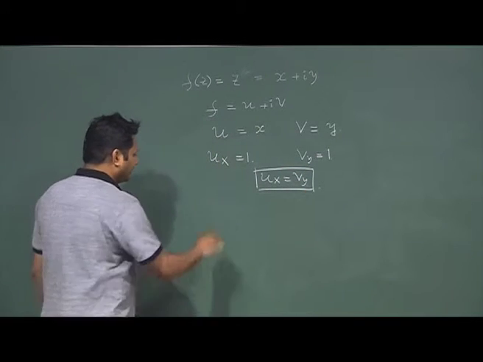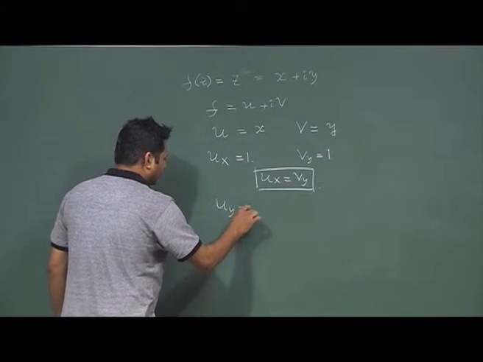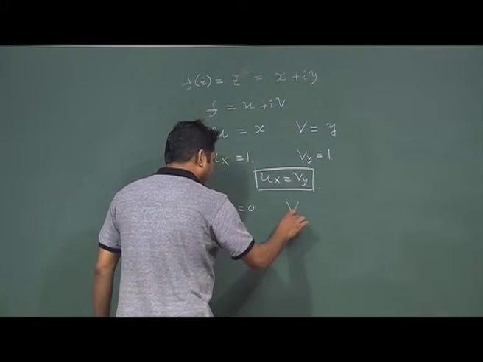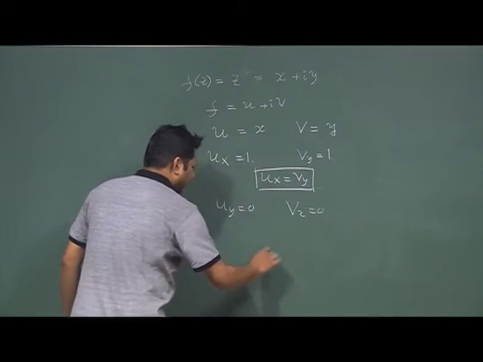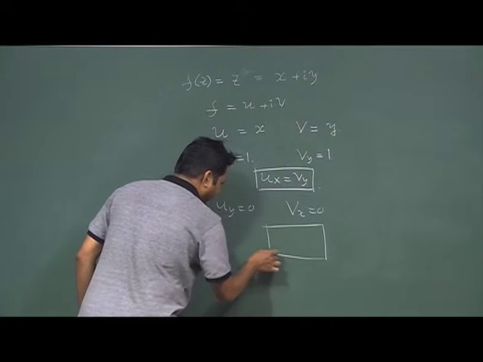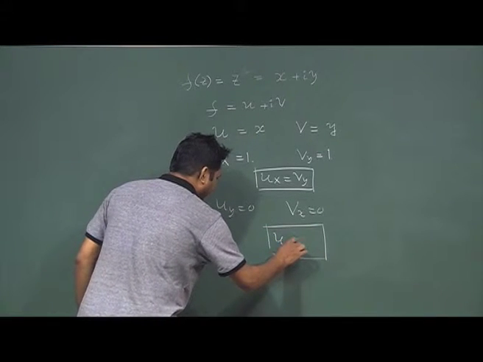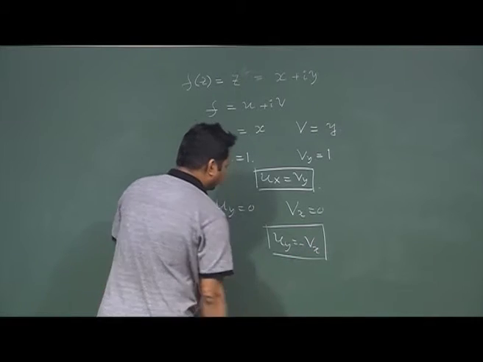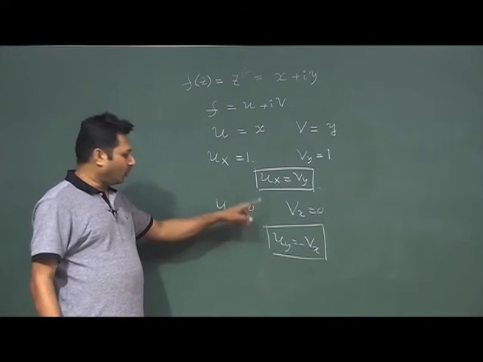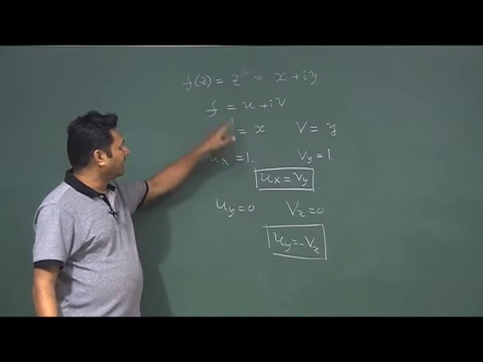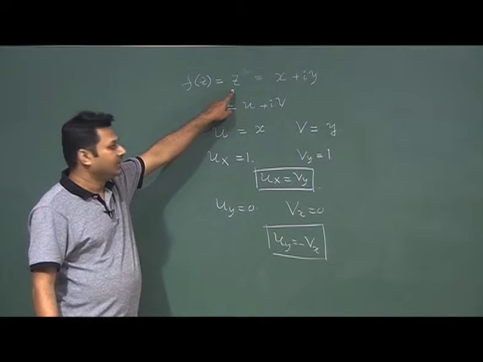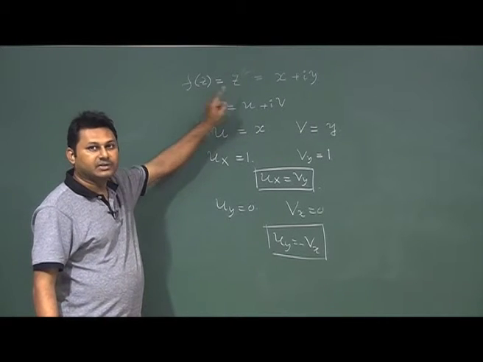So, that means my first condition u_x is equal to v_y is satisfied. What about the next one? u_y is 0 and v_x is 0. That means also in principle my second condition u_y is equal to minus v_x is satisfied. Since both conditions are satisfied here, I must say this function is an analytic function.